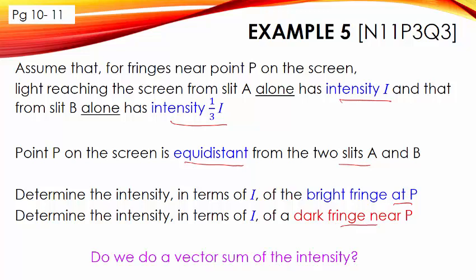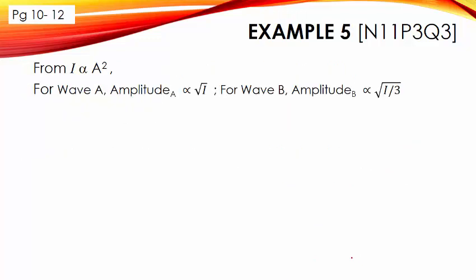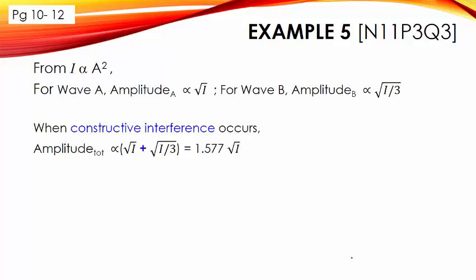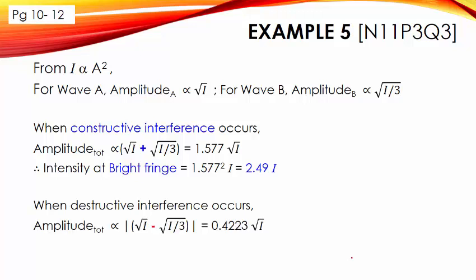Again, should we do a vector sum of the intensity? The answer is no. We can only do a vector sum of amplitude and find the intensity from the resultant amplitude. So like worked example 4, this is what we need to do. When constructive interference occurs, you add up the amplitudes and then square it. For destructive interference, you subtract, again with a modulus sign here, and then you square it. Okay, so you get the answer.